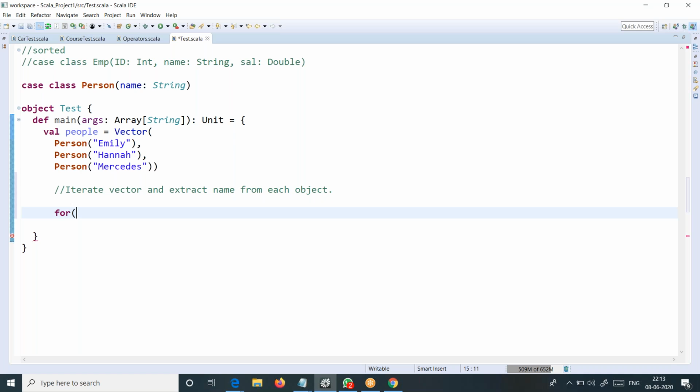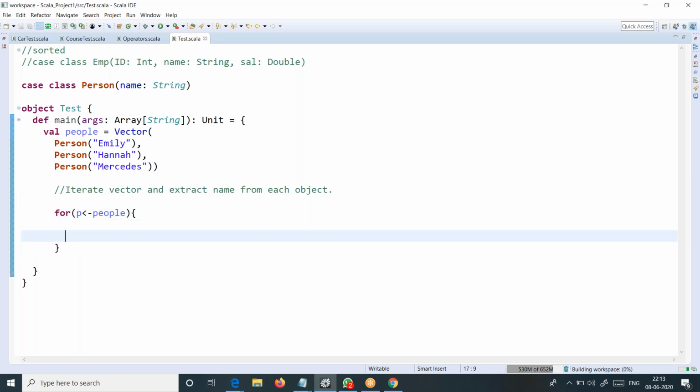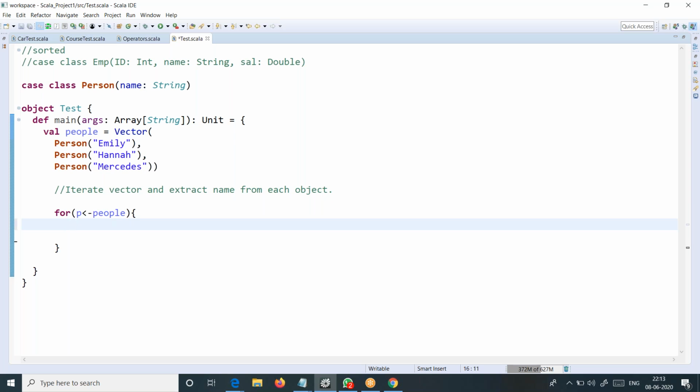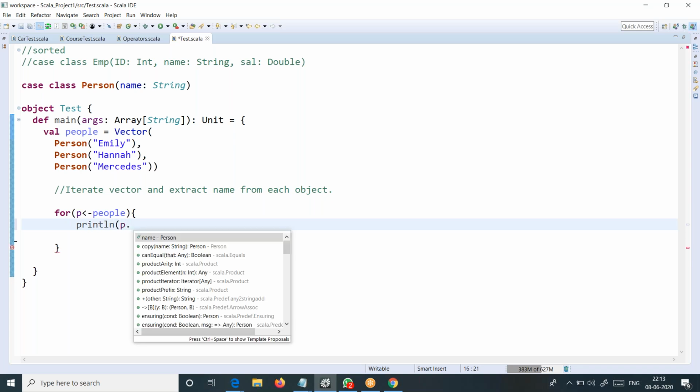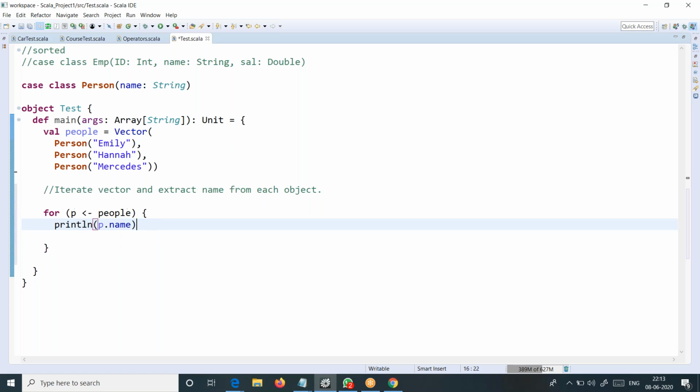For maybe you can take anything like some p. That's the variable I'm choosing, and then my right. This collection is people. Now when I iterate it, every time you get a person object. On that, what do we have to do? We have to apply a method, like we should get name. But that's simply what you can do, right? So the easiest way is you can simply say println of p dot name. It's so simple, okay?